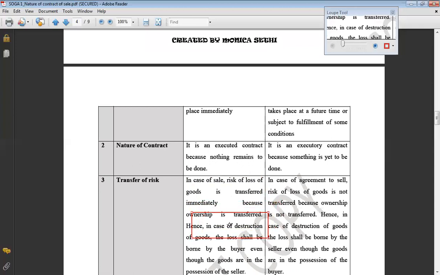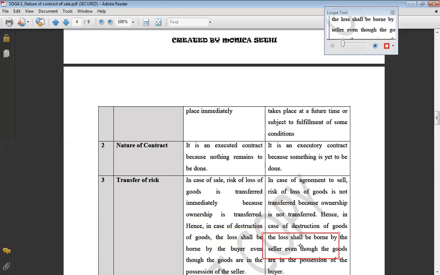And in case the goods are still lying in the custody of the seller, the buyer has not taken possession of the goods, and the goods lying with the seller get destroyed, and it was not the seller's fault also. So in that case, who is going to bear this risk? This risk will be borne by the buyer, because the buyer had become owner already.